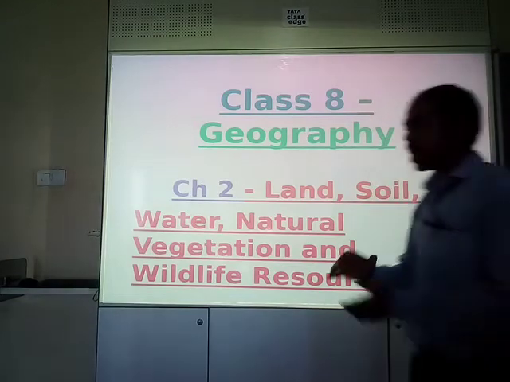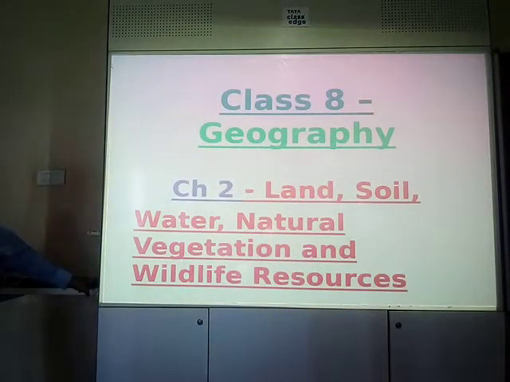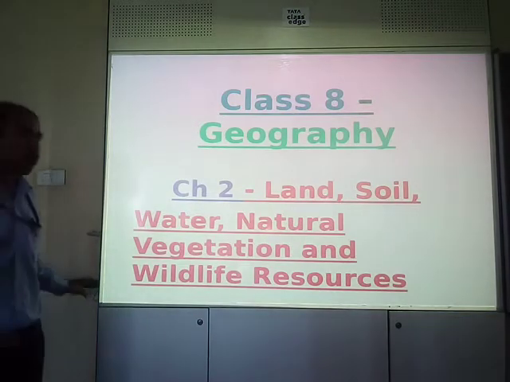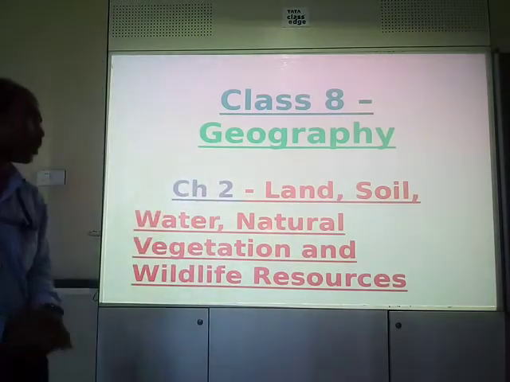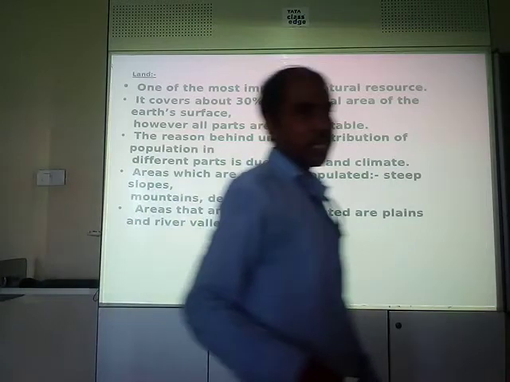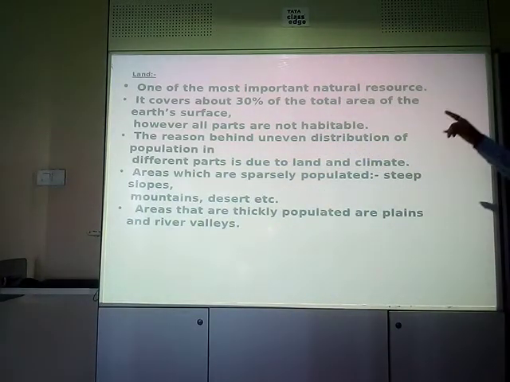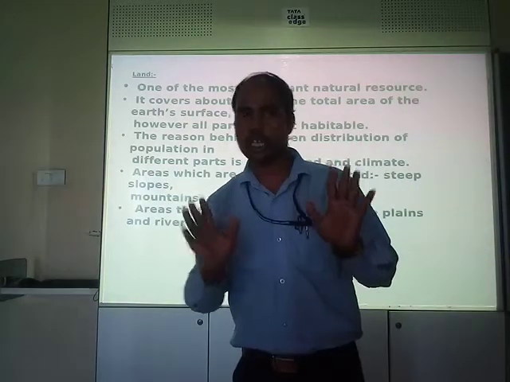Now let's begin our session with the chapter Land, Soil, Water, Natural Vegetation and Wildlife Resources. First, land. Let's try to understand what kind of natural resource this land is. It is a natural resource. If I am going to talk about the land, it is one of the most important natural resources.